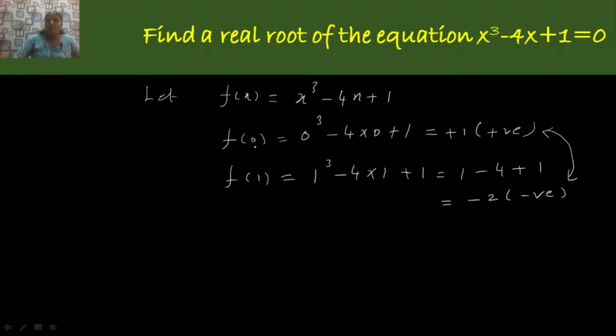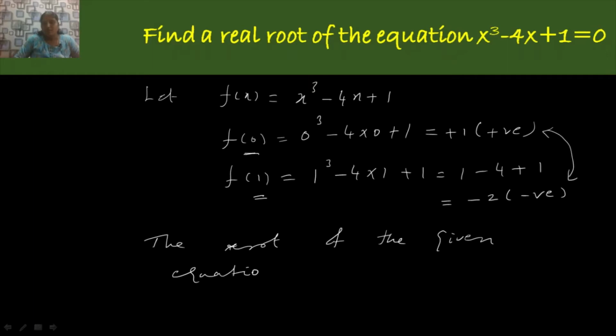So, which means the root of the given equation lies in the interval 0 and 1. Therefore, the root of the given equation lies in the interval 0 and 1.